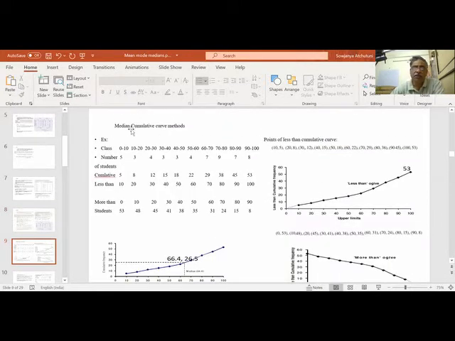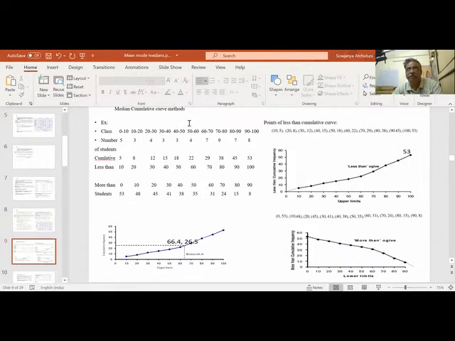So let us see cumulative curves and median. Let us say this is a class given and this is the frequency. So we can say 5 people are less than 10. So cumulative less than 10: how many are there less than 10? 5 people are there.